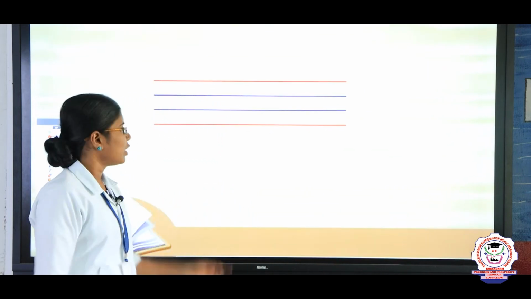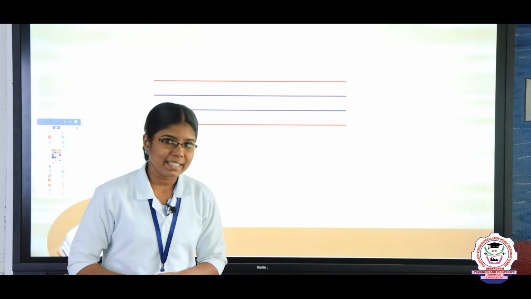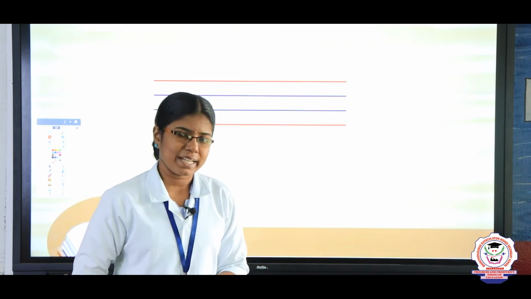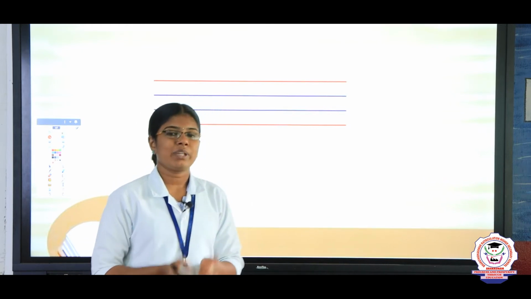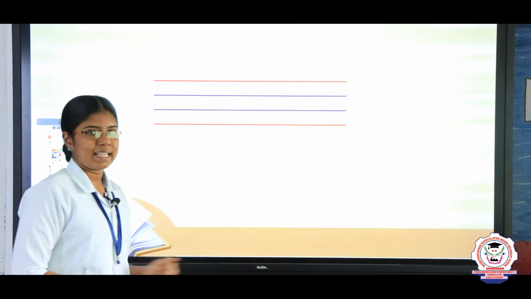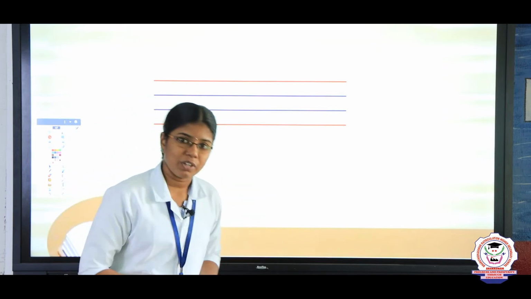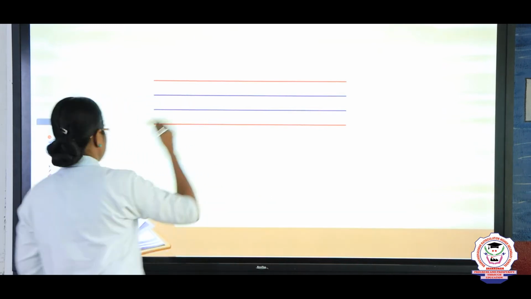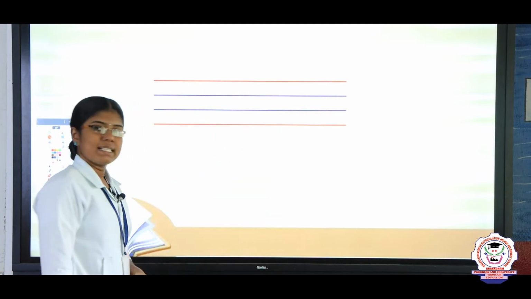Let's listen. Usually we are writing English words and letters in the 4-line page, right children? So you have to take your 4-line note and then pencil, okay? Let's listen how to write the spelling of log in 4-line page. Keep your pencil on the second line.